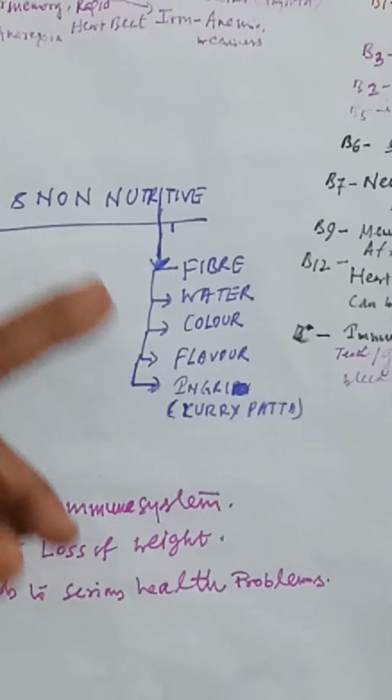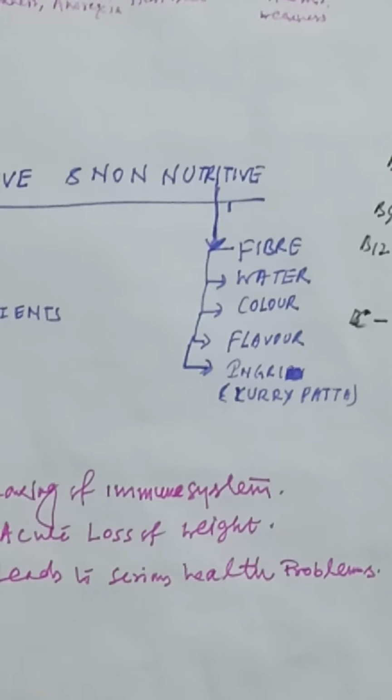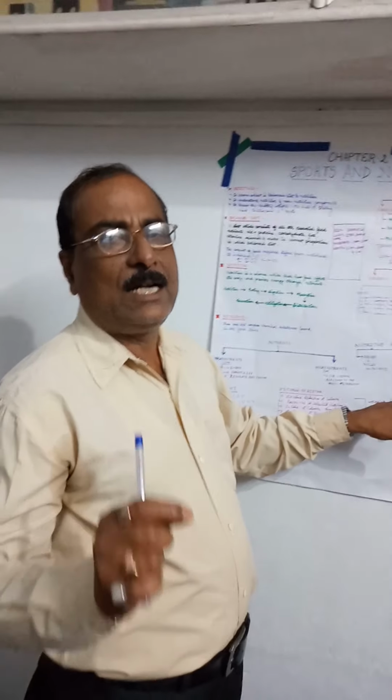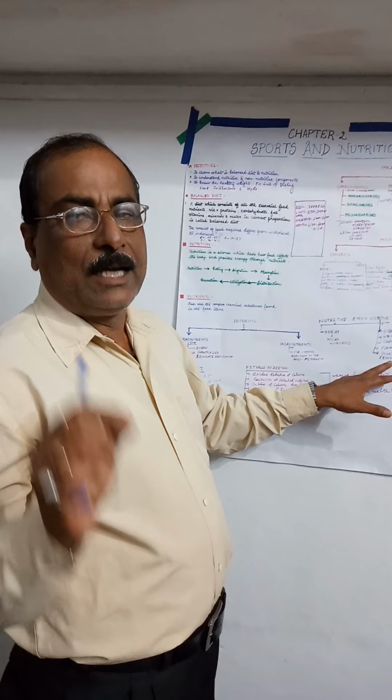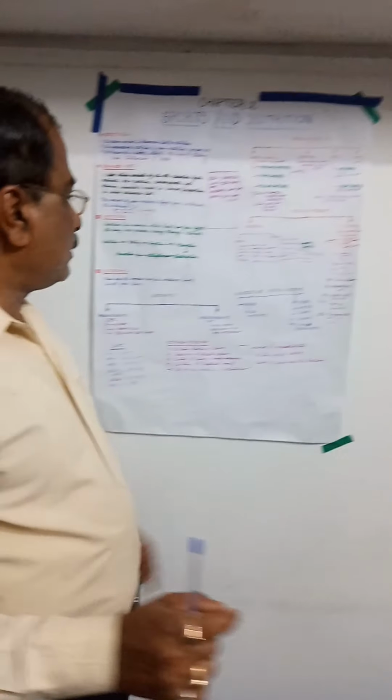Sometimes you might have seen that for taste we utilize chili powder or curry patta or different kinds of ingredients which do not provide any energy inside our body, and that's why they come under the category of non-nutritive substances.